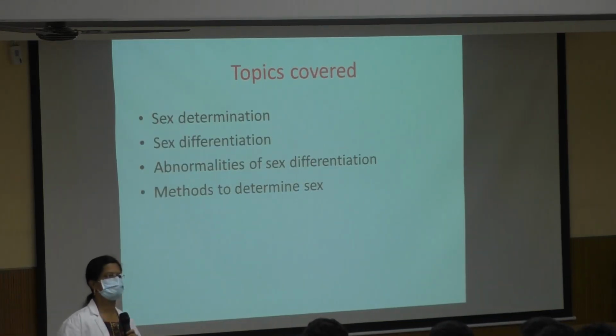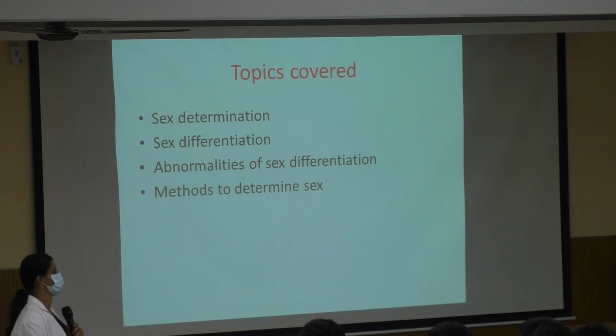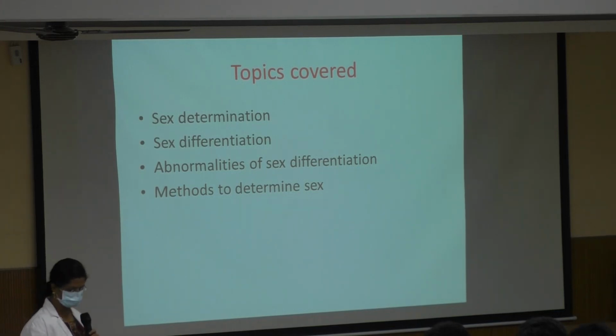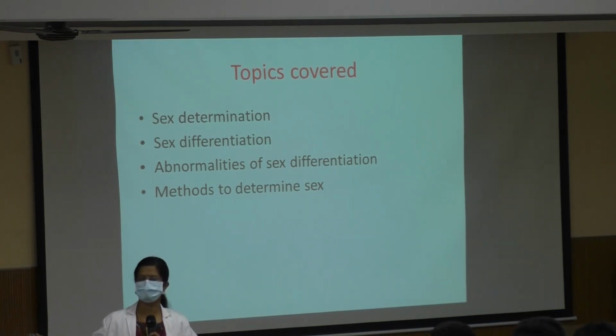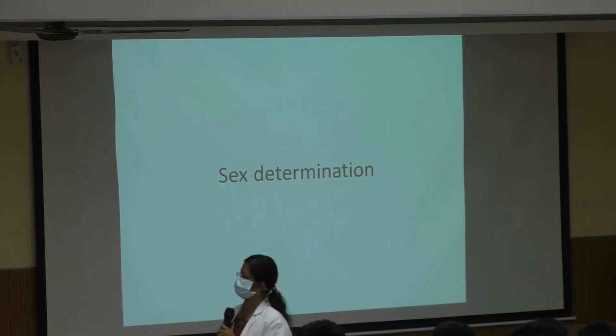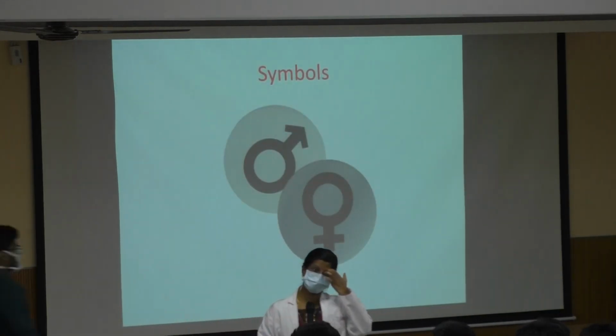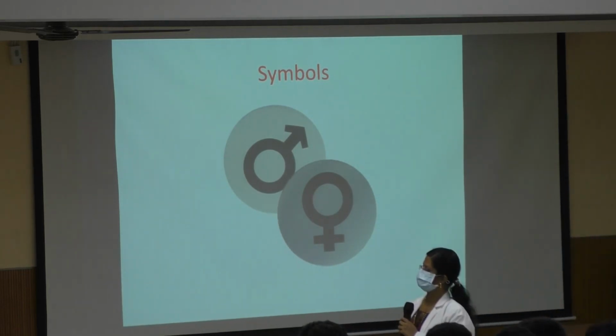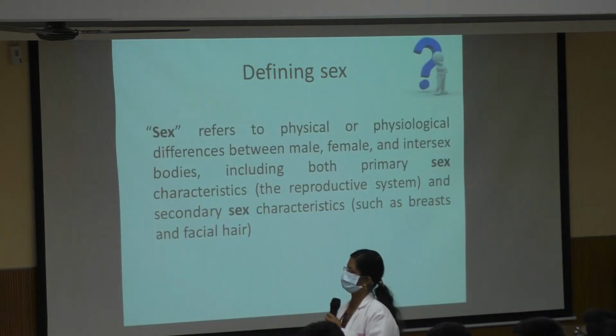So what are the topics that will be covered? Here we cover sex determination, differentiation, the various abnormalities, and the methods of determining the sex of an individual. So the first thing, sex determination. Are all of you familiar with the symbol? What is this? Male. The first one stands for male, and the other one stands for the female.